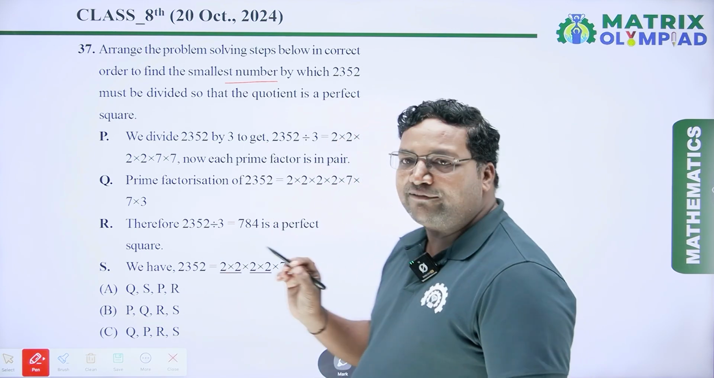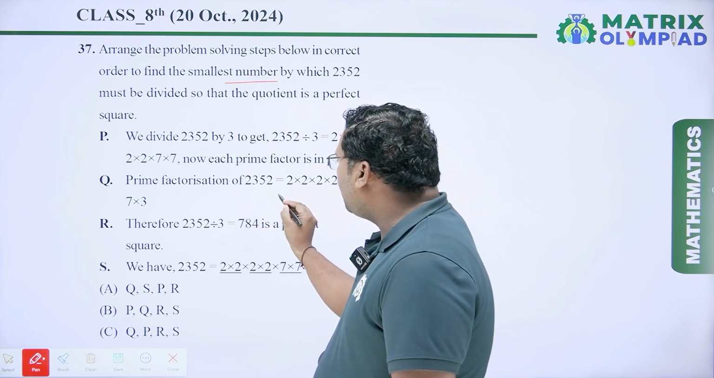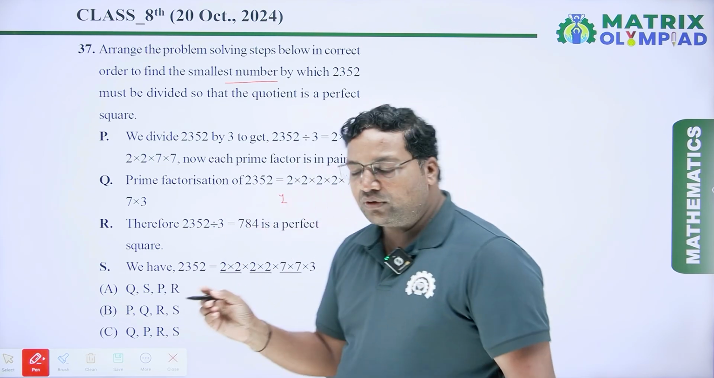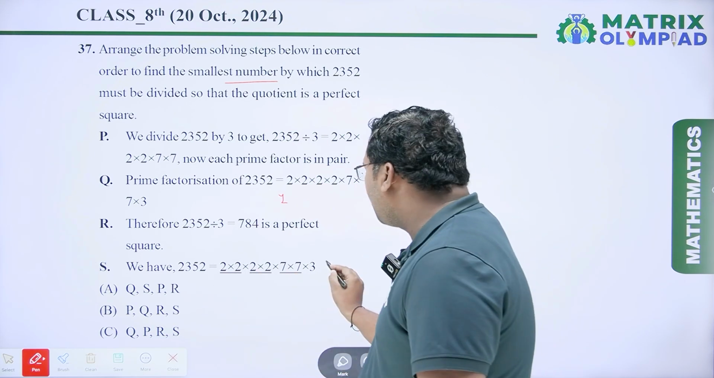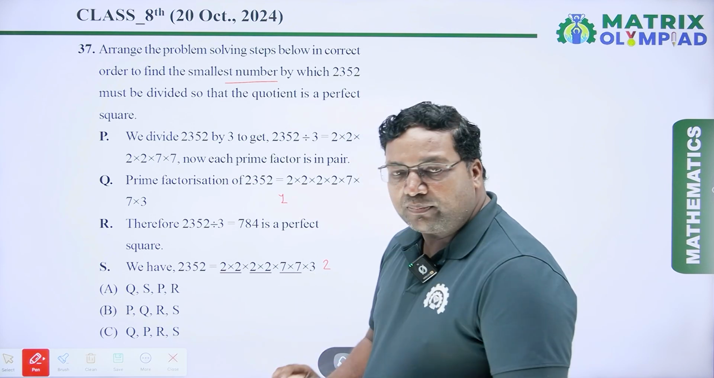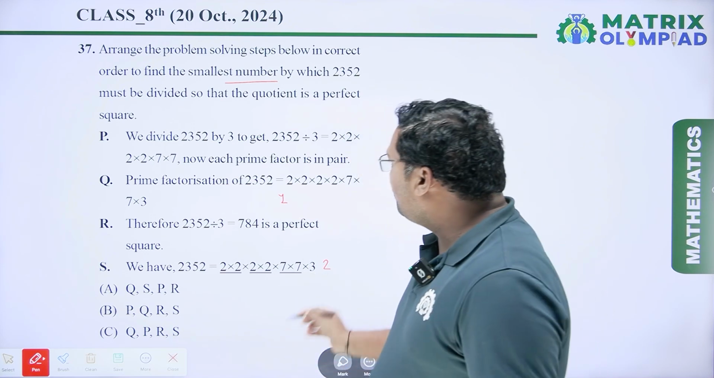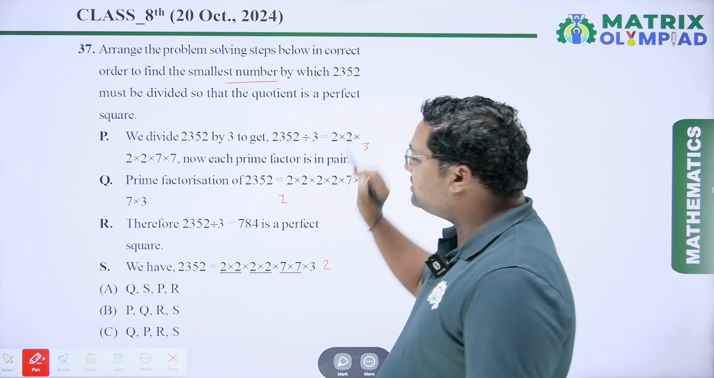So first we have to do the prime factorization of this number. So our step 1 is this part, this Q. Next, we have to make pairs. So our step number 2 is this. Here you can see this 3 does not make a pair. So we have to divide this number by 3. So our step number 3 is this.